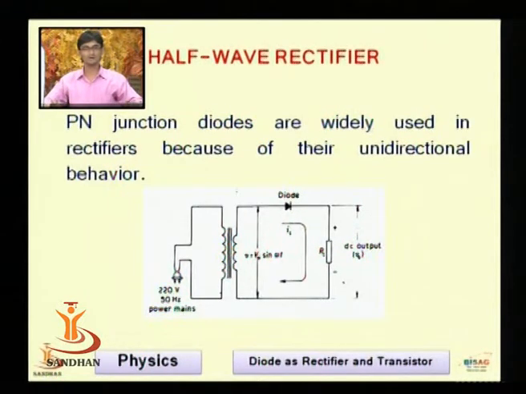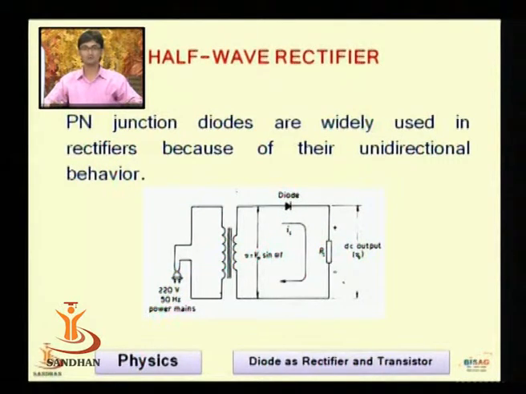PN junction diodes are widely used in rectifiers because of their unidirectional behavior. Why is it unidirectional? Because a diode allows movement from anode to cathode only. There is no movement from cathode to anode. It means potential can pass from anode to cathode only. Majority charge particles can flow from the positive to the negative. That's why it has a unidirectional nature.